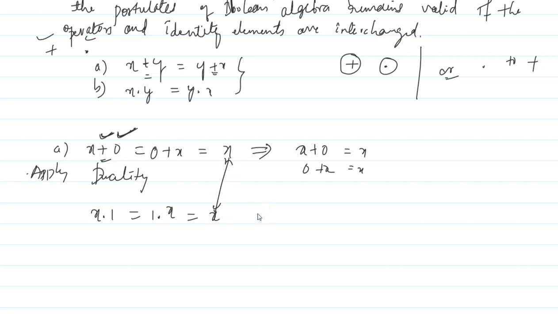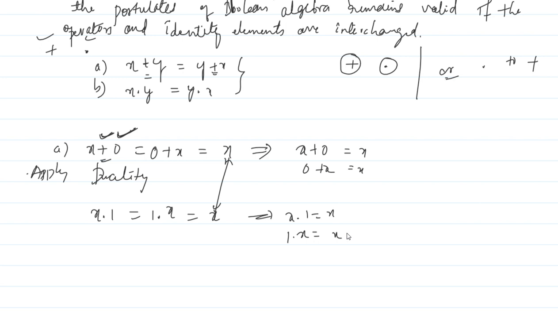It simply means that x dot 1 equals x, 1 dot x equals x. This is how we can write the duality principle here. So this is all about the duality principle. Later you will get to know exactly what the duality principle is.